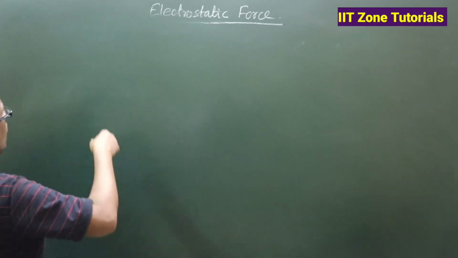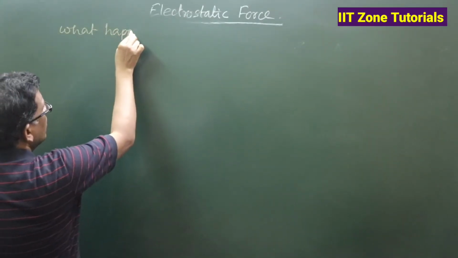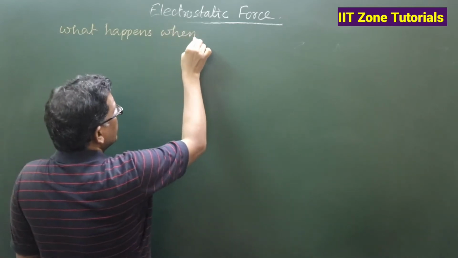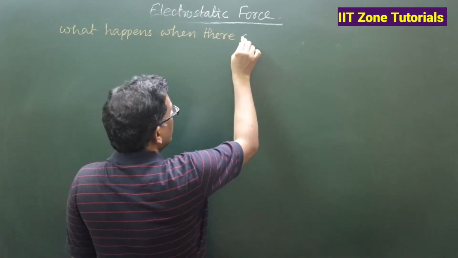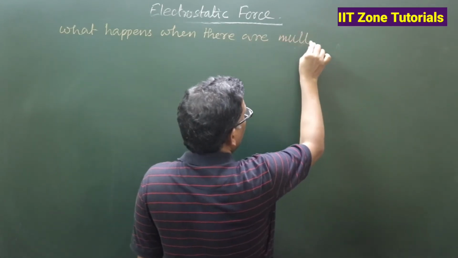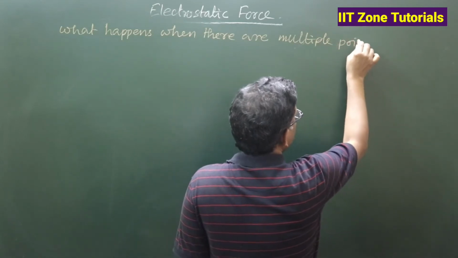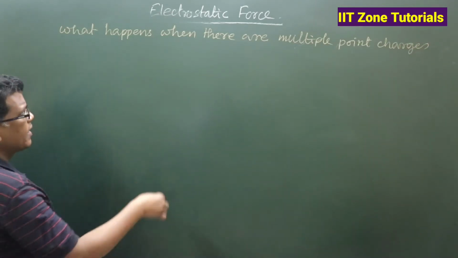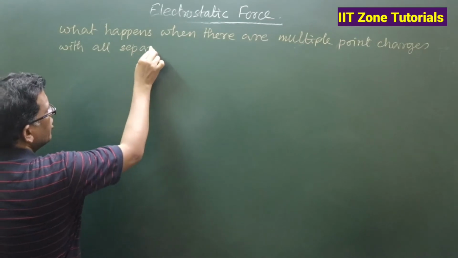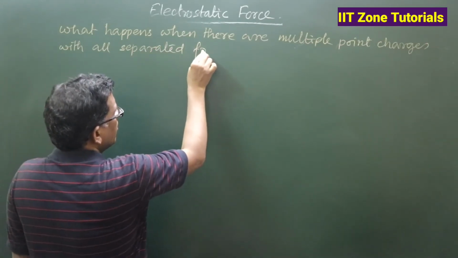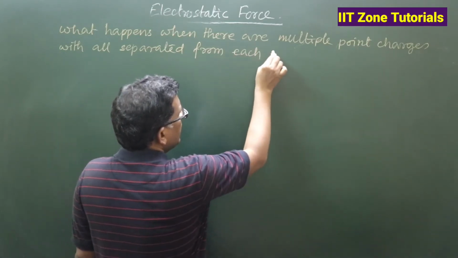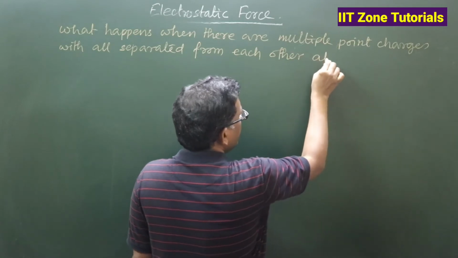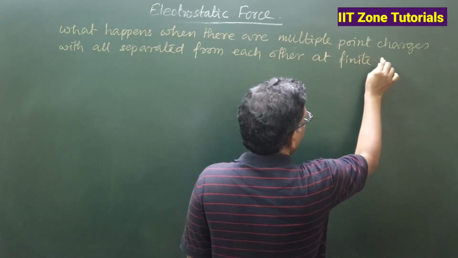Fine. Now, what happens when there are multiple point charges, all separated from each other at finite distance?